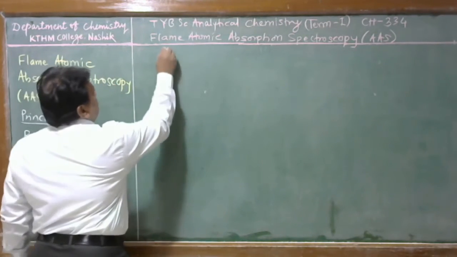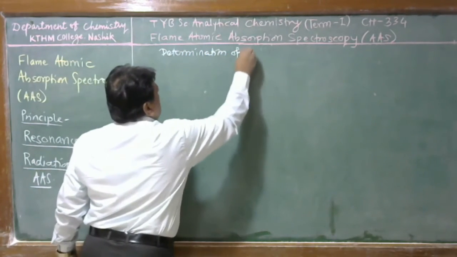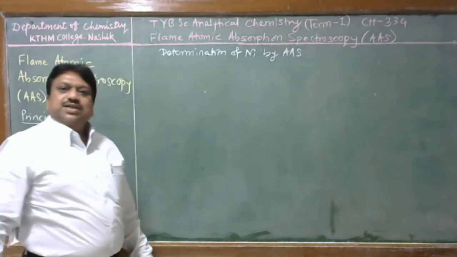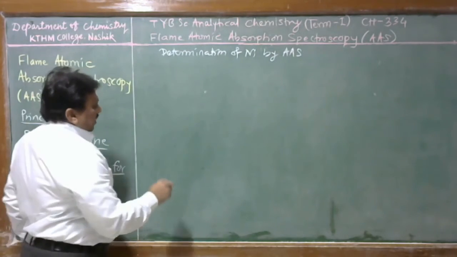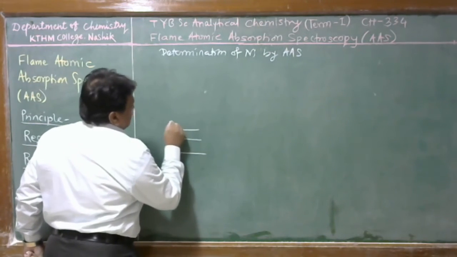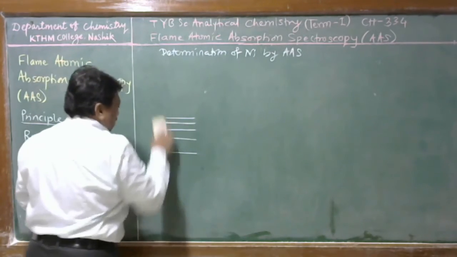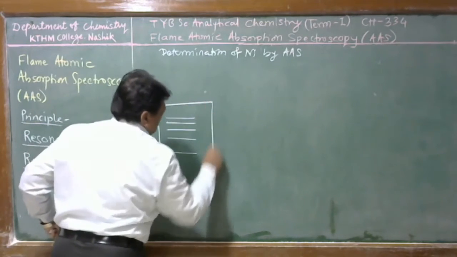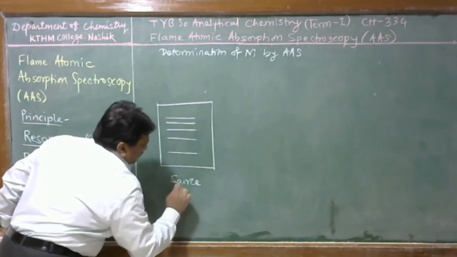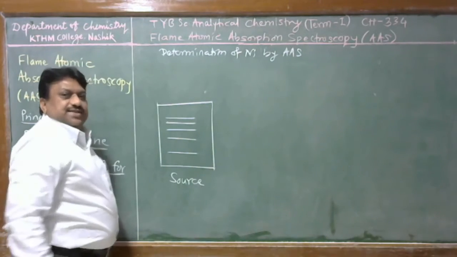Suppose we have to determine nickel. For determination of nickel by AAS, we require a radiation source that gives the emission line of nickel only. Therefore, externally we can have that nickel atom in a source, converted into the gaseous state.